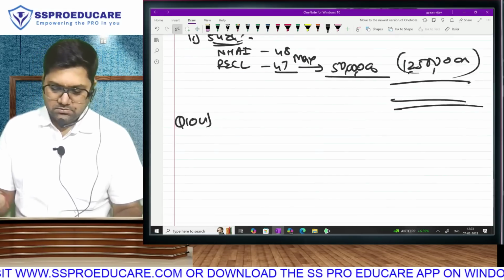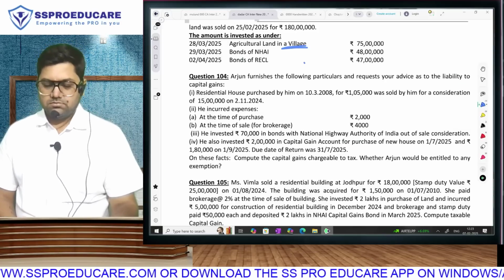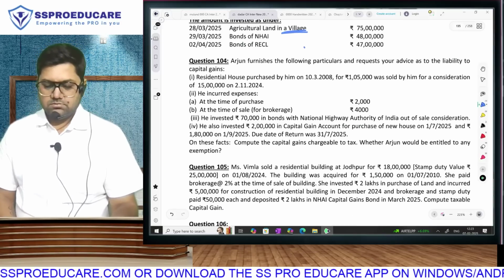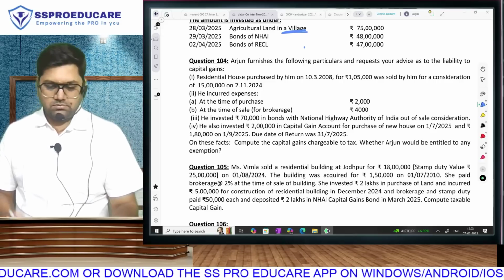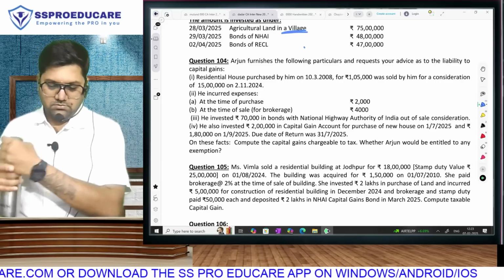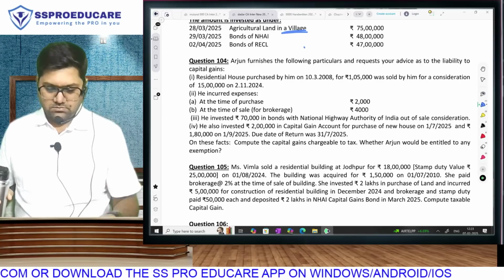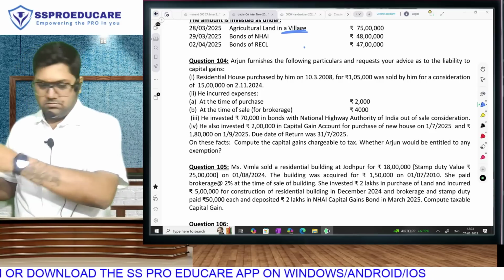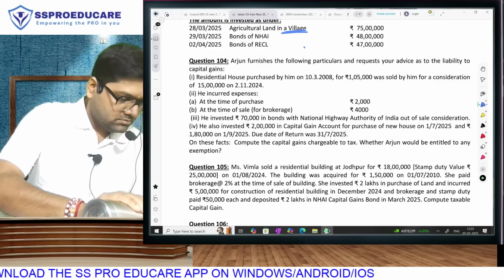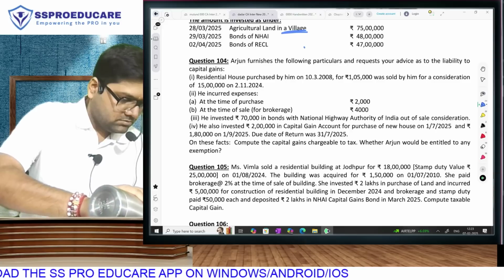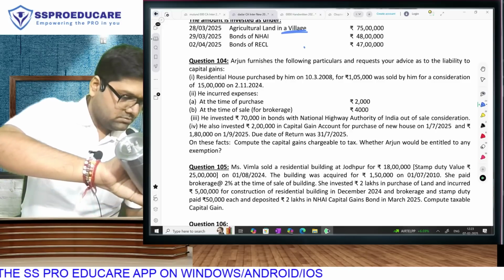Arjun furnishes the following particulars and requests your advice as to the liability of the capital gains. Residential house purchased by him on 10th March 2008 for rupees 1,05,000 was sold by him for a consideration of rupees 15 lakhs on 2nd November 2024. He incurred expenses at the time of purchase rupees 2,000, at the time of sale for brokerage rupees 2,000.